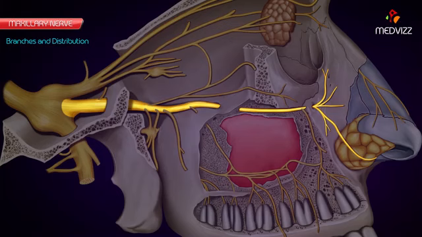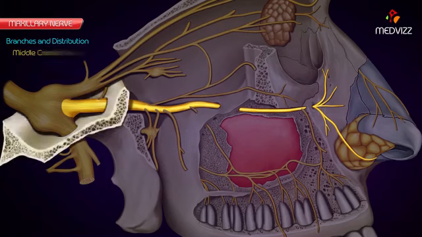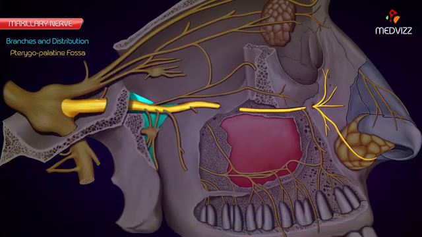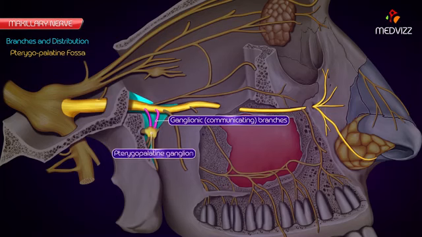Branches and distribution. Maxillary nerve gives off the following branches. In the middle cranial fossa, meningeal branch, which supplies the dura mater of the middle cranial fossa. In the pterygopalatine fossa, ganglionic or communicating branches, 2 in number, to pterygopalatine ganglion.